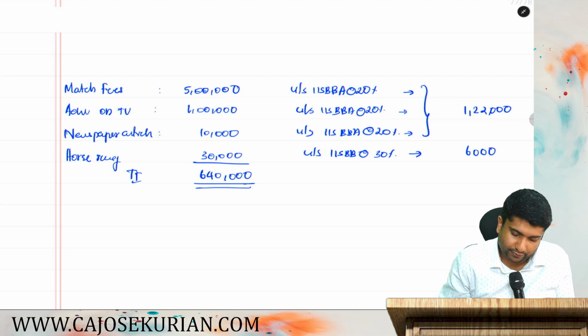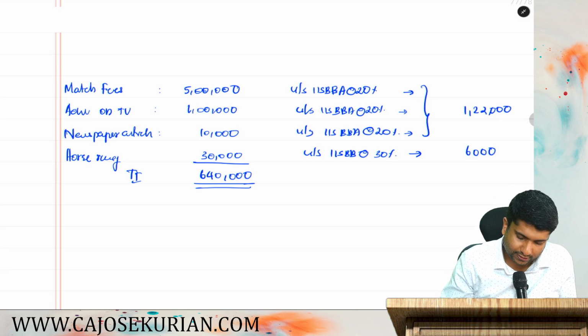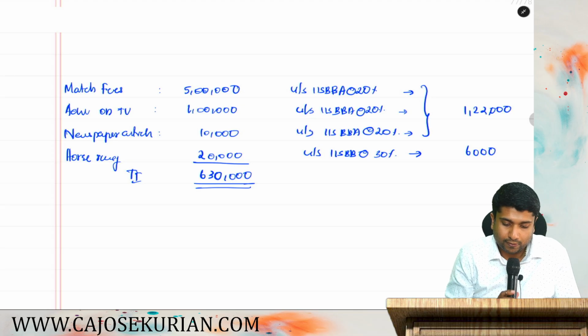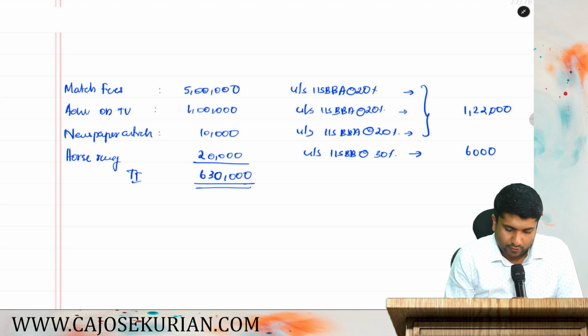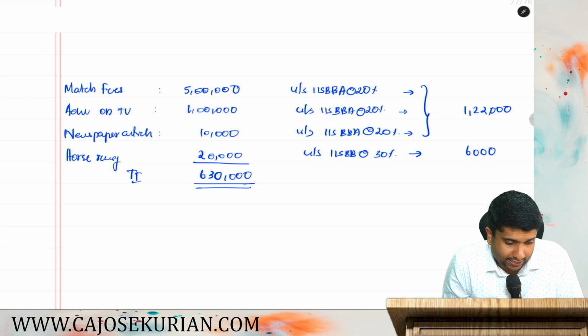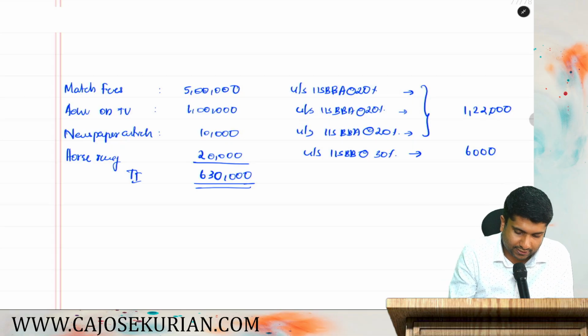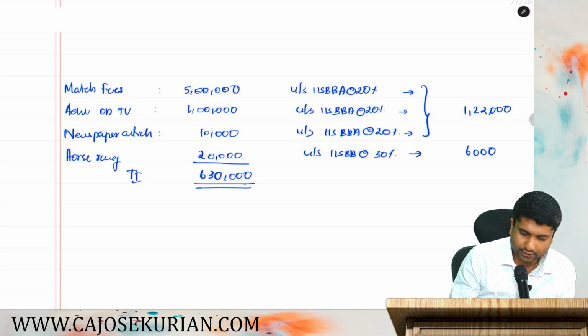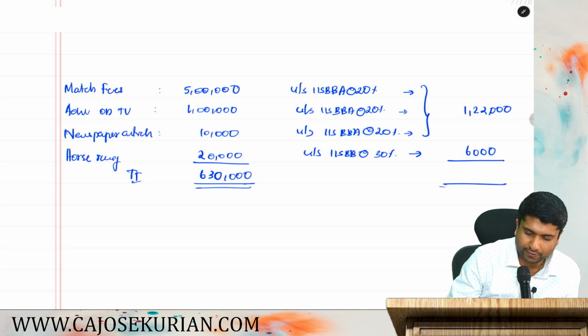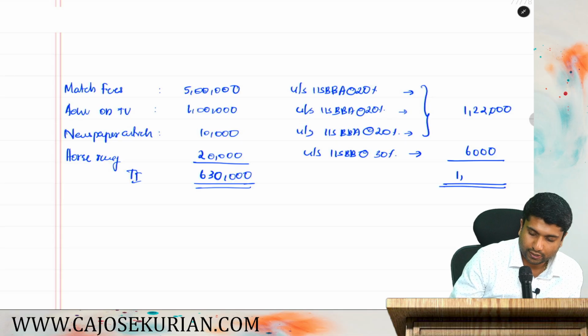30% on 20 will be 6,000. That horse racing is not 30, it is 20 only. This is not 640, this is 630 only. So horse racing, it is 20,000 and it is subjected to 30% rate of tax. That's why it is 6,000. Can you tell me how much is the total basic tax liability? 1,28,000 is the total basic tax liability.